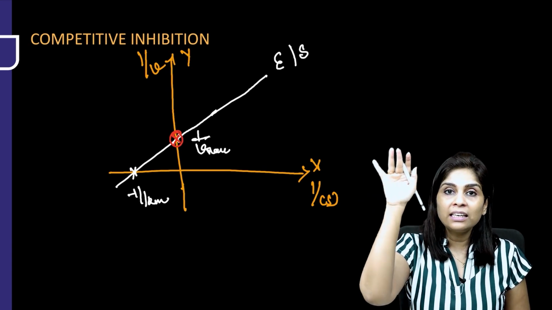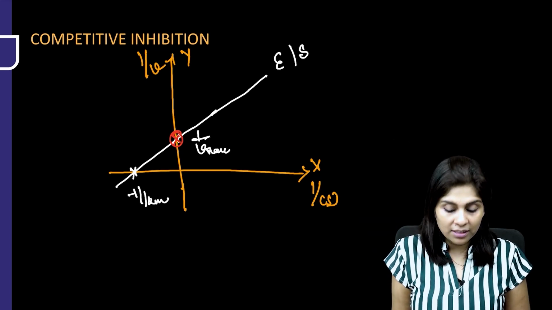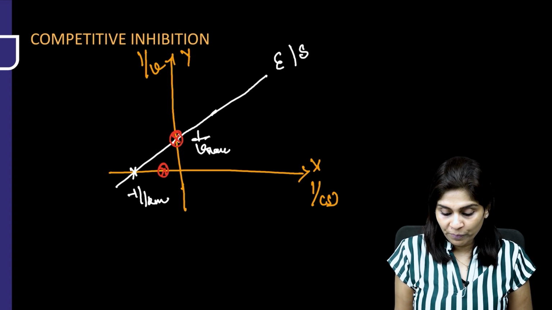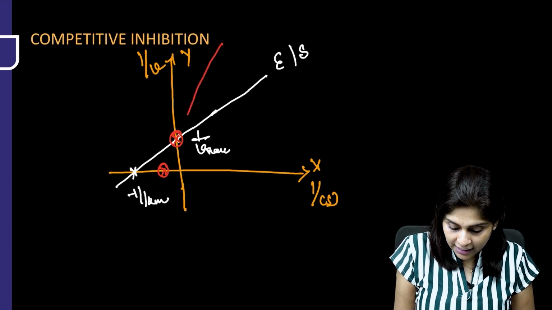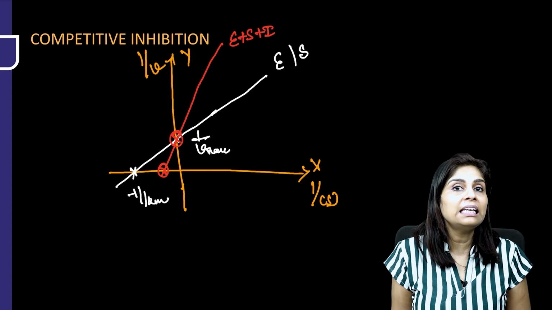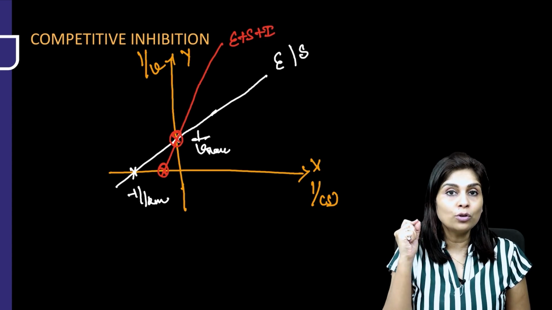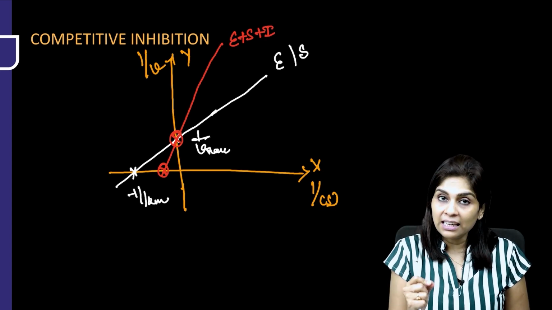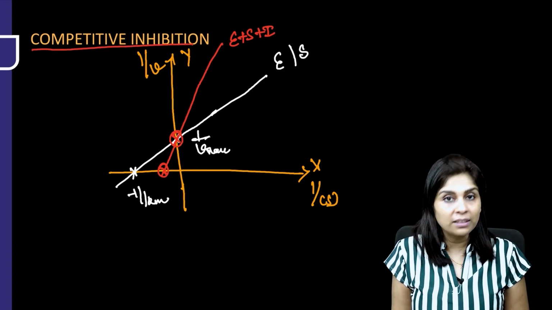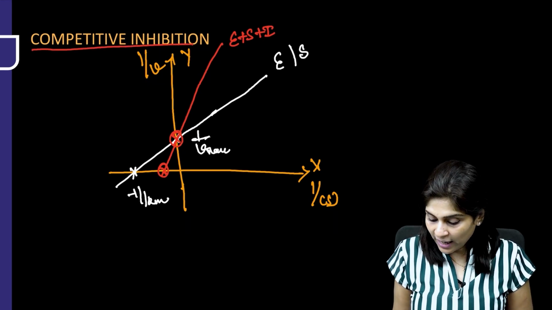When Km is increased, 1 by Km will be decreased. So 1 by Km is decreased, it is close to 0. So if you see a line like this, in the presence of an inhibitor, which means there is normal Vmax but Km is increased, then that tells you that that is a competitive inhibitor. Got it?